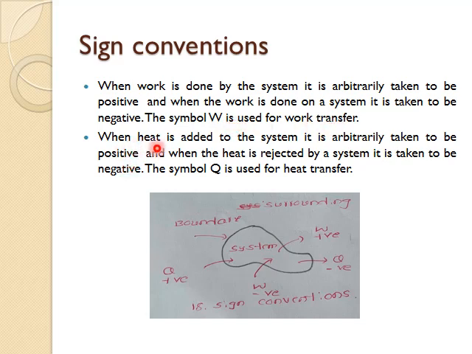Then when heat is added to the system, it is arbitrarily taken to be positive. I repeat, if heat is added to the system, it is positive. If heat is rejected by the system, it is negative. The symbol for this is Q. You can observe in the diagram here. If heat is added to the system, it is positive. If heat is rejected by the system, it is negative. Then for work, if work is done on the system, it is negative. If work is done by the system, it is positive. These are the sign conventions regarding work and heat transfer which are very useful to solve numericals.